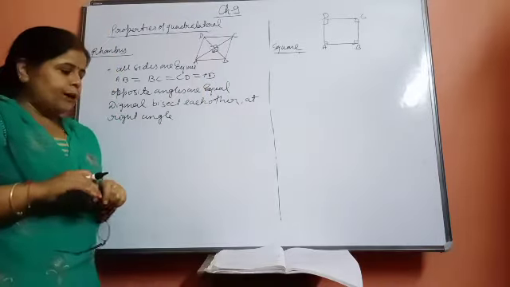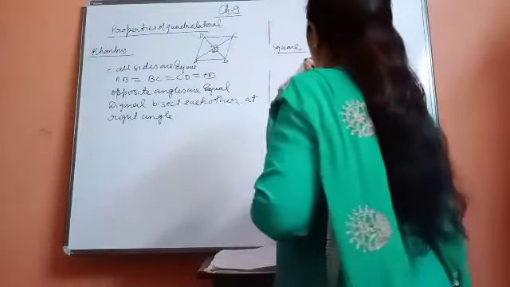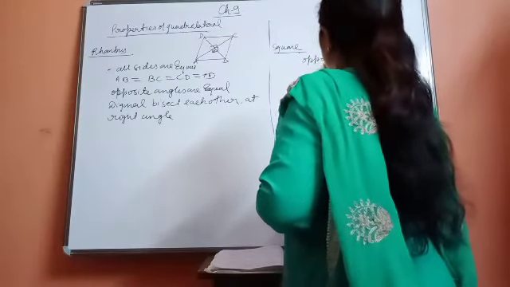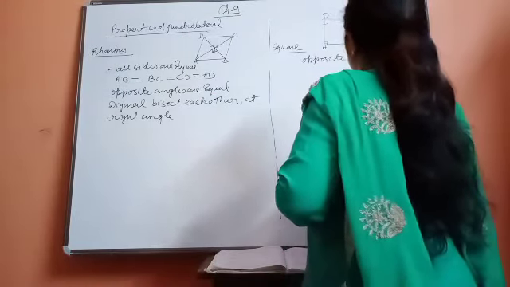Now come to the properties of the square. Okay, what are the properties of the square? Opposite sides are equal. So you already know that all the sides of the square are equal. That's why opposite sides will also be equal. If suppose this is A, you can see that all the sides will be equal. Opposite sides will be equal.